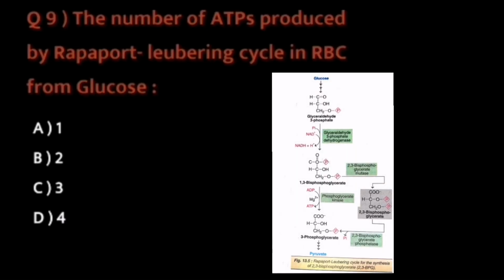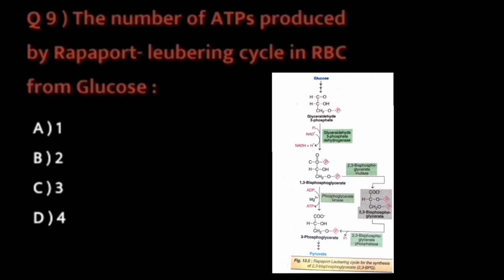Okay, so during this cycle, the reaction which is being catalyzed by the enzyme phosphoglycerate kinase is bypassed. So what happens is, 1,3-bisphosphoglycerate then enters this cycle and forms 2,3-bisphosphoglycerate catalyzed by the enzyme mutase. Then 2,3-bisphosphoglycerate forms 3-phosphoglycerate, catalyzed by the enzyme 2,3-bisphosphoglycerate phosphatase. During this cycle no ATP is being produced.